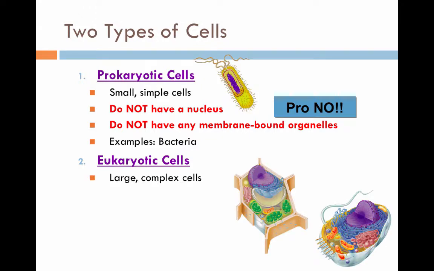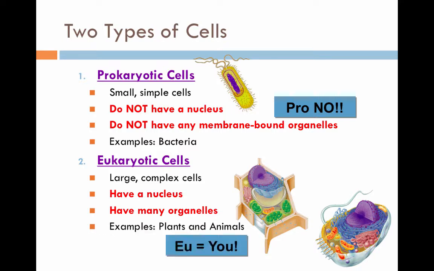Eukaryotic cells are much larger than prokaryotic cells and are more complex. They do have a nucleus. They do have many organelles. So notice in red, prokaryotic cells don't have a nucleus, don't have membrane-bound organelles, yet eukaryotic cells do. Examples of eukaryotic cells would be plants and animal cells. The way that you can remember this is eukaryotic cells is just like the word you. You are an animal, therefore you are a eukaryotic cell.